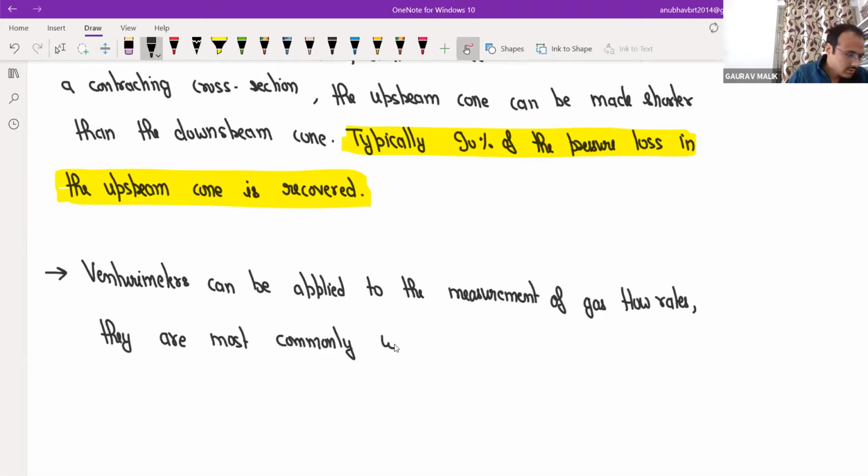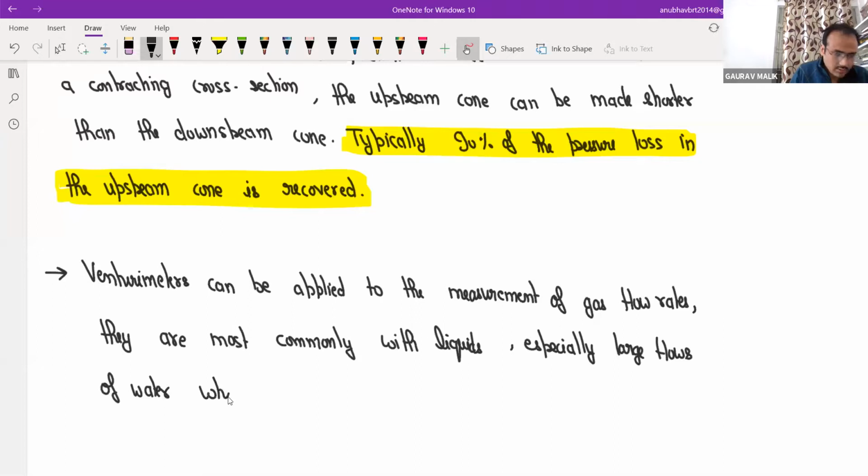Commonly used with liquids, especially large flows of water, where because of the large pressure recovery.